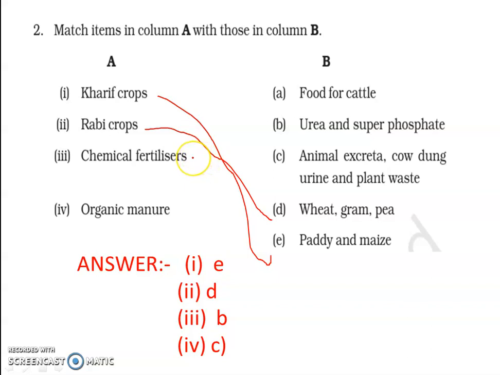Chemical fertilizer, it means it is urea and sulfur phosphate. Then the organic is from animal extract, cow dung, urine and plant waste.